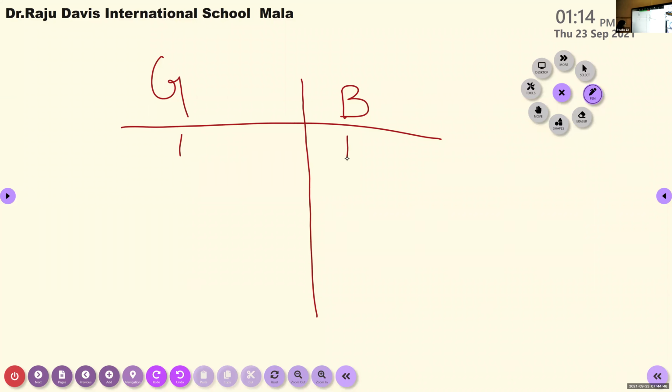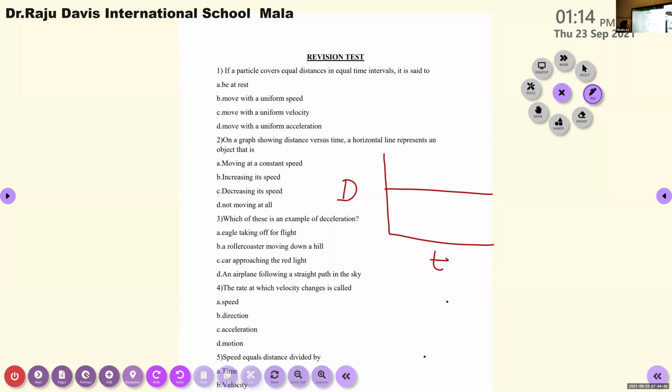So the next question to girls. Third one, which of these is an example of deceleration? Eagle taking off for flight, a roller coaster moving down a hill, car approaching the red light, an airplane following a straight path in the sky. Car approaching the red light. Very good. Can you explain the reason why? Ma'am, the velocity decreases as they reach the red light because red light means stop. Okay, car approaching the red light means the car applies the brake, thereby it reduces its velocity, so the acceleration is negative.